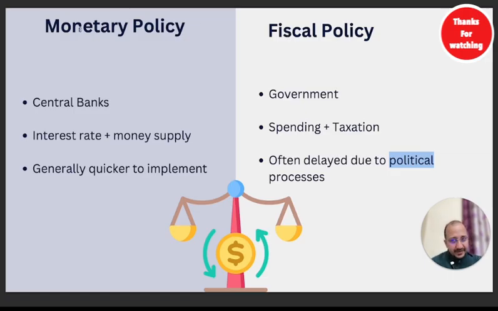On the contrary, monetary policy is fast to apply. It is not a political document, but it can have the influence of the government and of the finance minister as well, because the RBI is part of the government only. That we had already discussed in the previous slides. But it is quick. It is implemented every quarter, whereas fiscal policy is implemented once in a year.